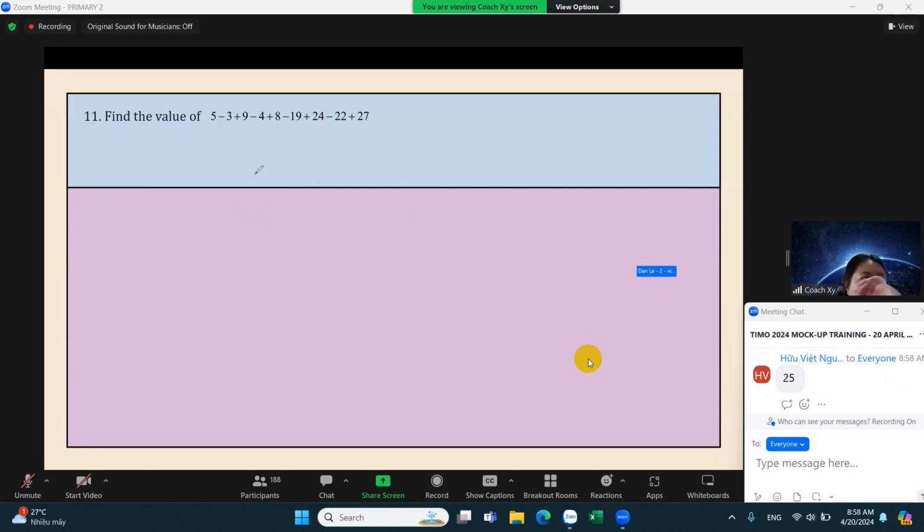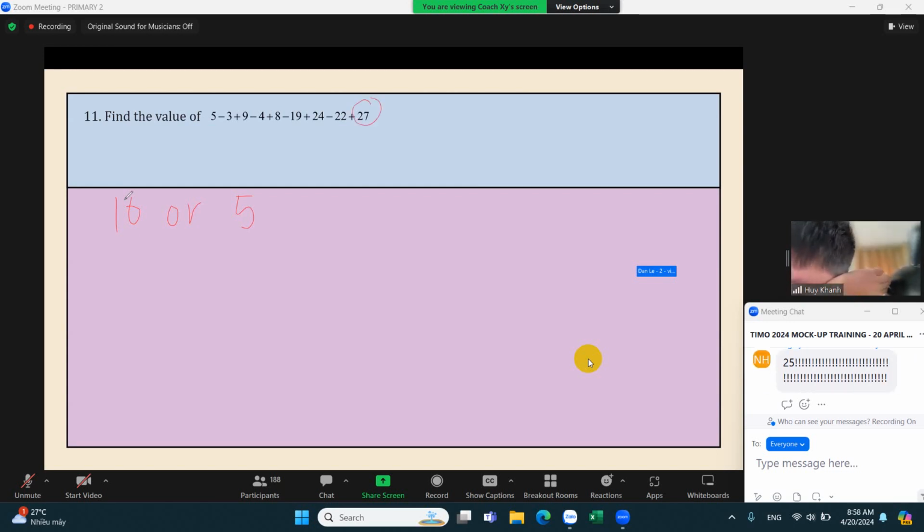Okay, so we can pair up our numbers such that we can get multiples of 25 or 5, right? So it will be easier to add. So here we can subtract 27 by, what do you think?